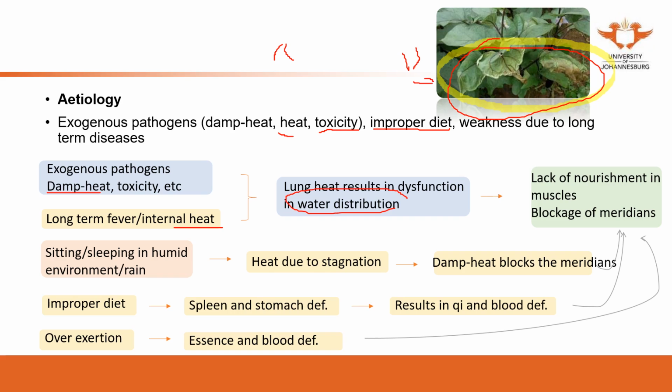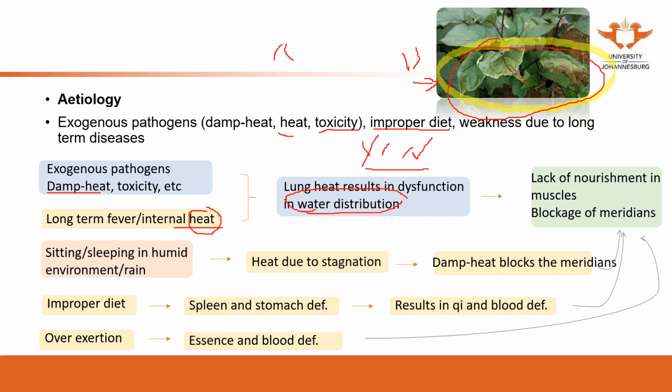The withered leaves, lack of water. If dysfunction of the water distribution occurs, it will result in insufficiency. So when you see the atrophy, the weakness of the muscle is similar to a shrunken muscle. If you put enough water there, it can expand, it can recover. So the water, the yin, is something you need to focus on. The heat also will consume the yin. The heat will consume the water. So the heat itself will result in insufficiency.